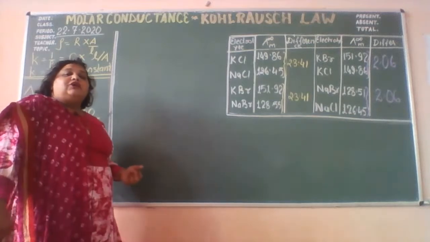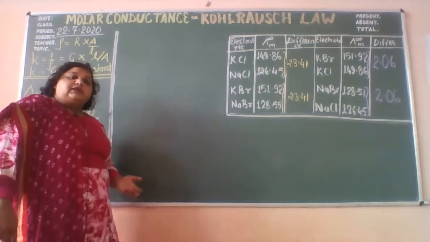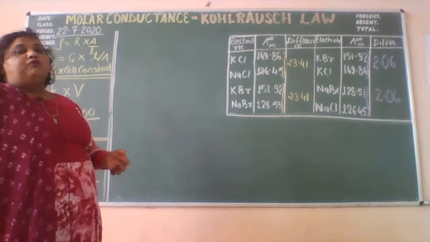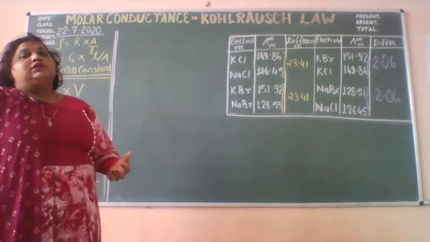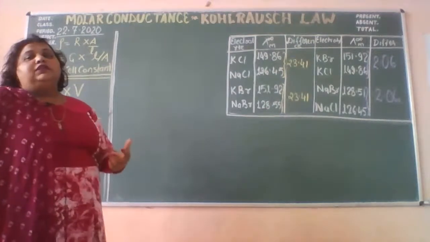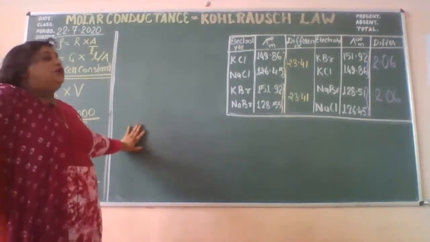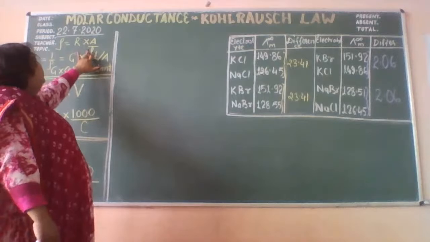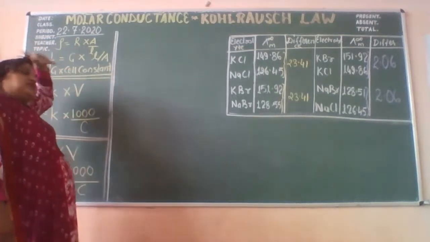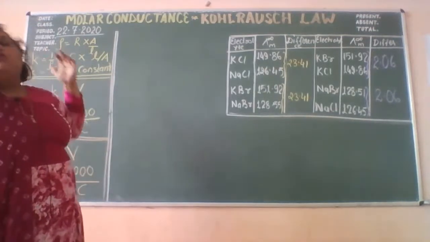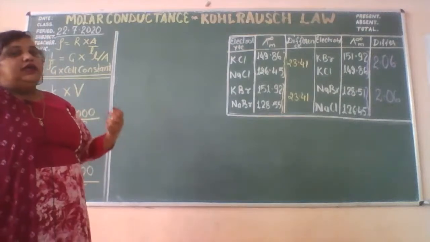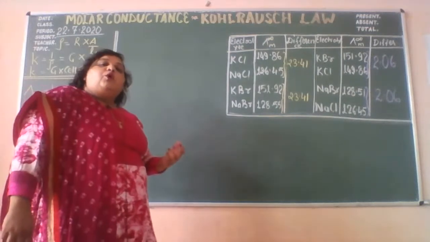In the case of metallic wire, the length of the conductor, and in the case of the electrolytic solution, the distance between the electrodes, right? The distance between the electrodes, that is the length here, and the area of cross section. In the case of metallic wire, the area of cross section of the wire.